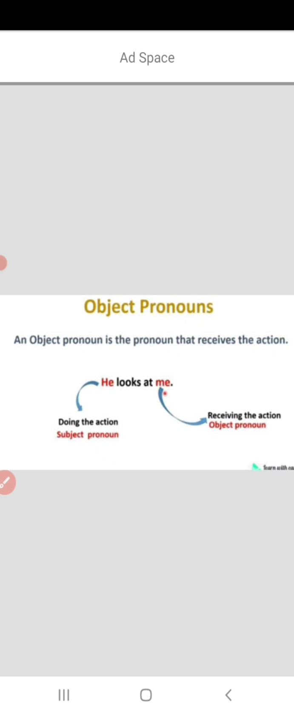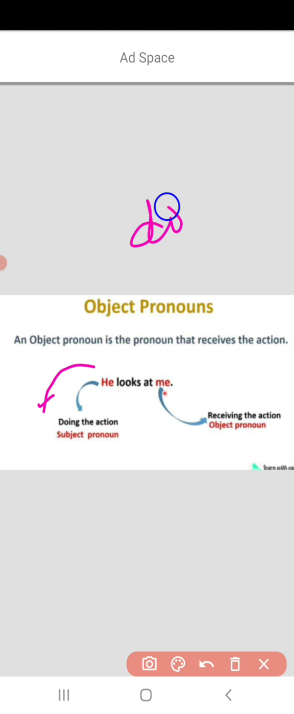What is an object pronoun? An object pronoun is a pronoun that receives the action. Children, object pronouns receive an action. See the example: He looks at me. As we know, he is the subject pronoun. As we have already discussed subject pronouns, he is performing the action.